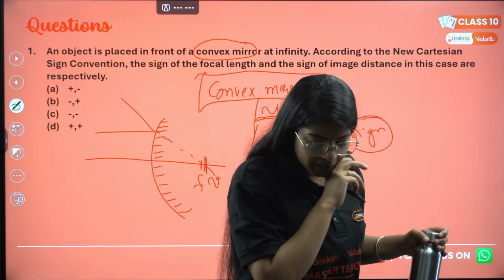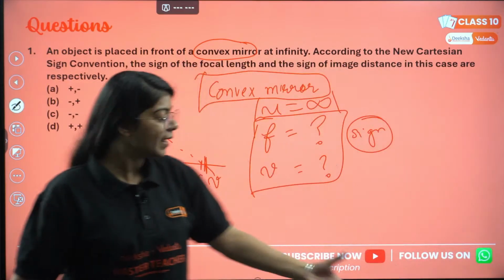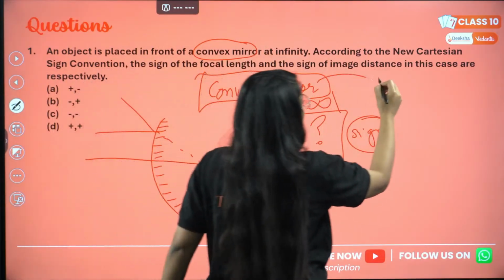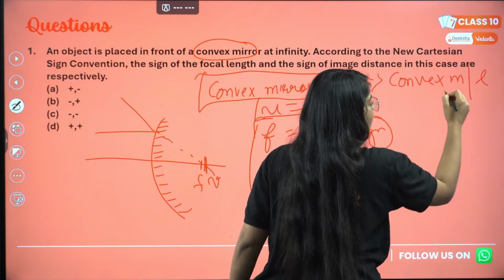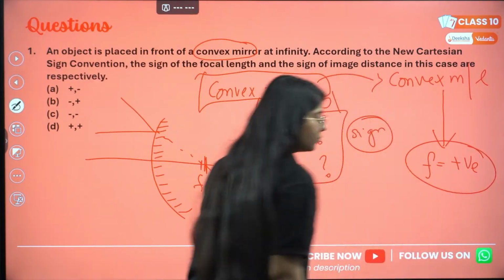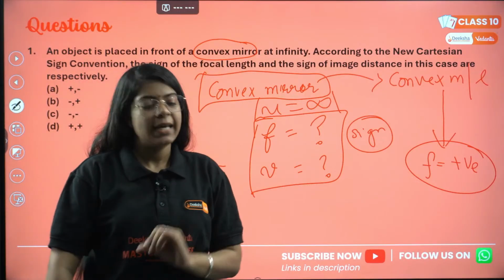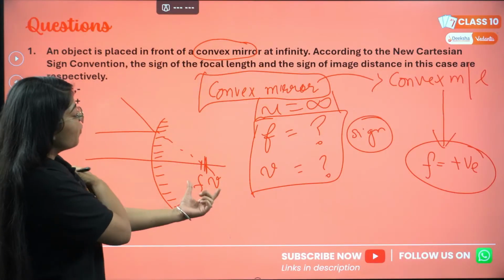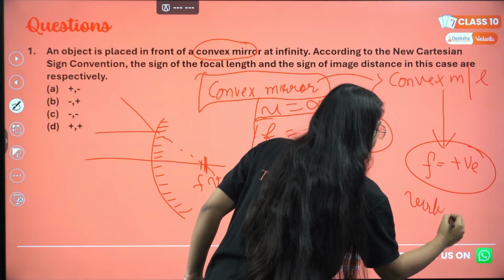Okay, you want me to answer? So just like I told you, in case of a convex mirror, either mirror or lens, focal length will always be positive. Remember this, focal length will always be positive in case of convex lens as well as mirror. Now we know a convex mirror forms virtual and erect images.